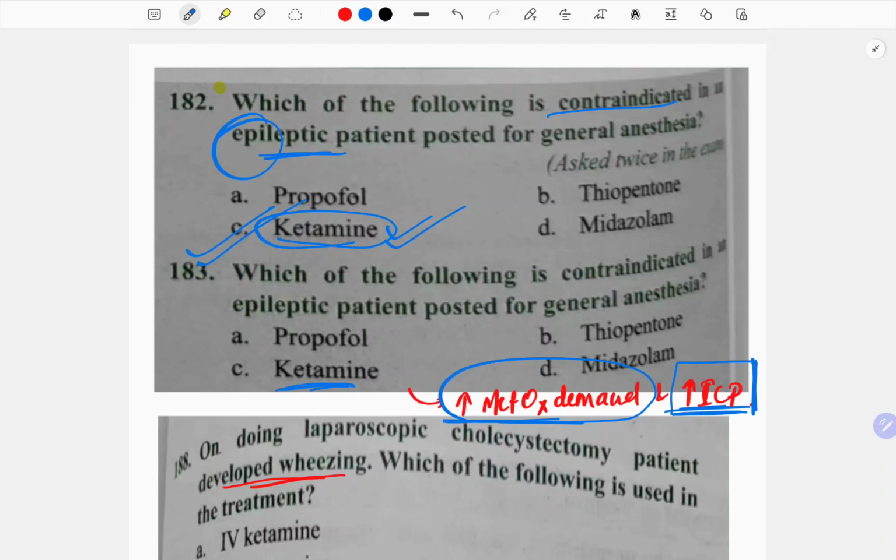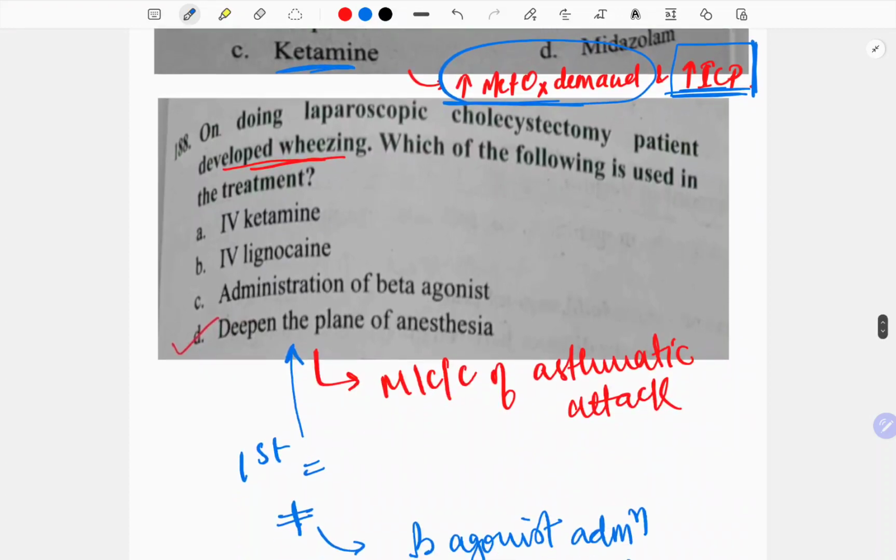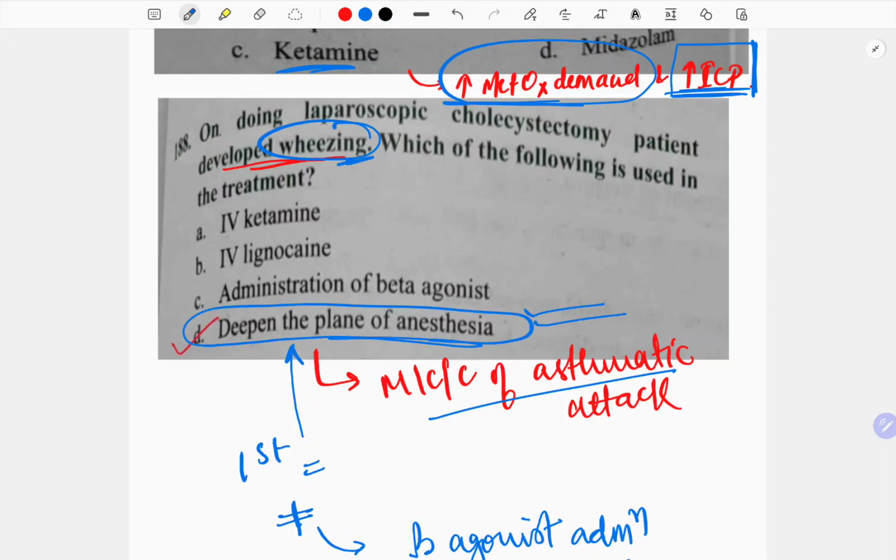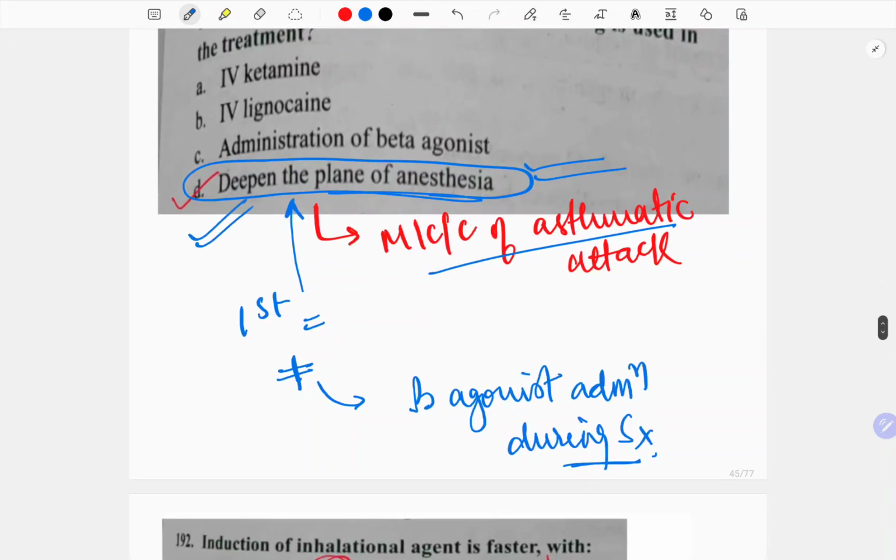On doing laparoscopic cholecystectomy, patient developed wheezing. Which of the following is used in the treatment? See, patient develops wheezing. The most common cause of an asthmatic attack here is actually the reduction in the plane of anesthesia. So we need to deepen the plane of anesthesia. So you first try to deepen the plane, and if that does not work, then you can give a beta agonist during the surgery.